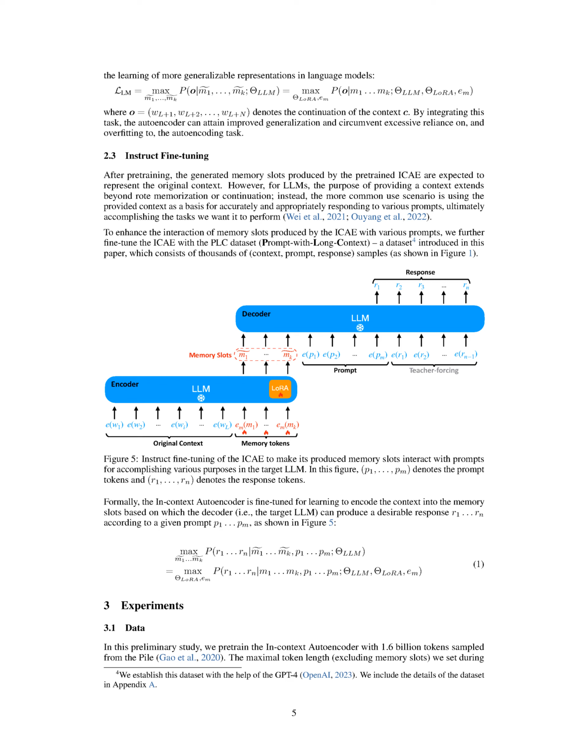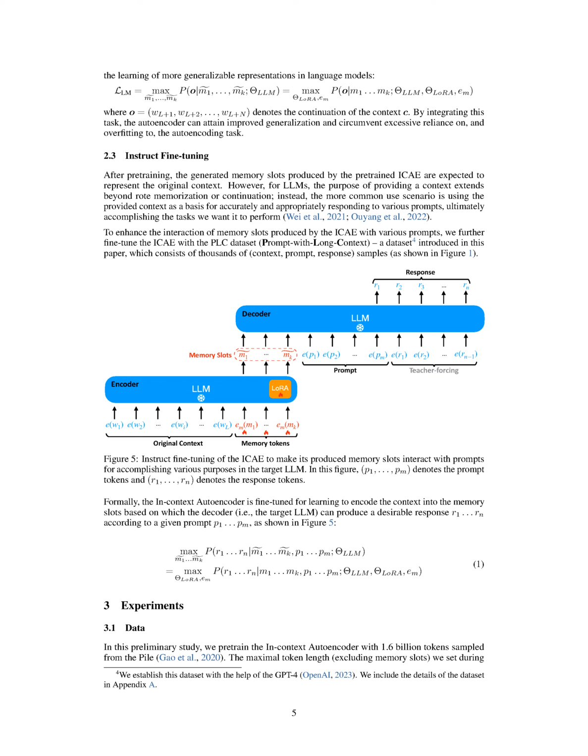This self-supervised task is widely recognized to help language models learn more generalizable representations. In this task, we aim to predict the continuation of the context, represented as WL+1, WL+2, ..., WL+n, from the memory slots. By integrating this task, the autoencoder can achieve better generalization and avoid over-reliance and overfitting to the autoencoding task.